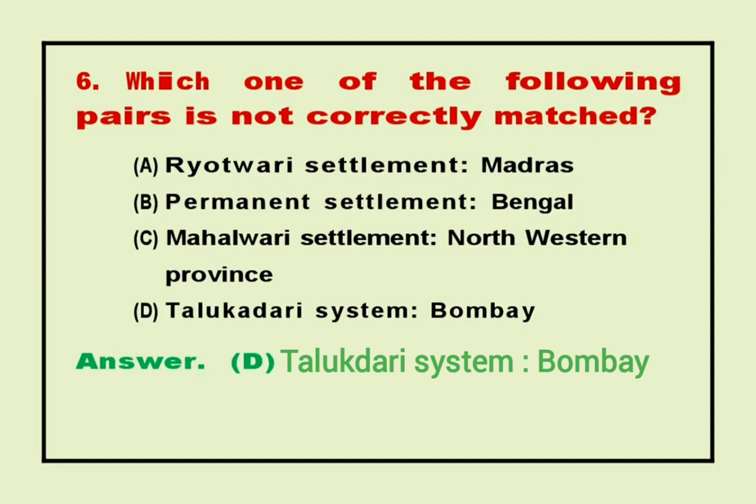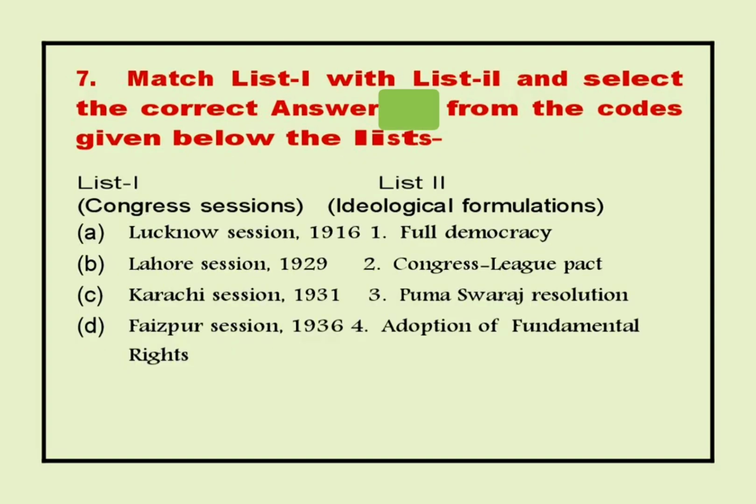6. Which one of the following pairs is not correctly matched? Answer D. Talukdari system, Bombay. 7. Match List 1 with List 2 and select the correct answer from the codes given below the list. List 1, List 2. Congress sessions, ideological formulations.